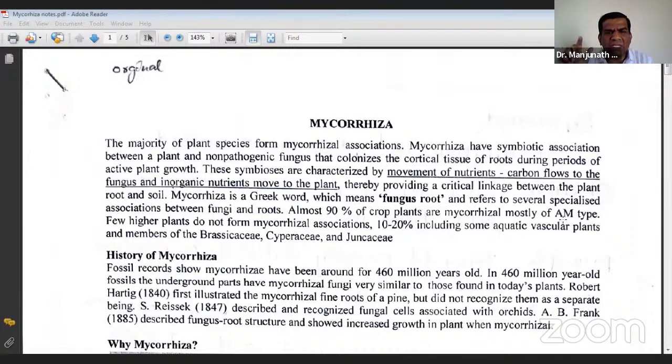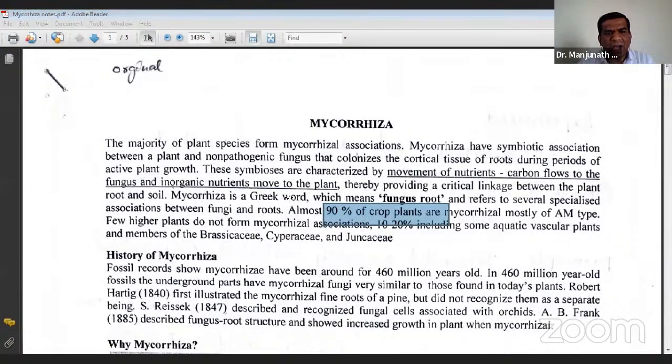But now the word vesicle has been left out because some of the AM fungi do not produce vesicles. Now the word V has been dropped and only AM fungi is correct. So the one which we use as a biofertilizer is actually AM fungi. This point has to be noted.